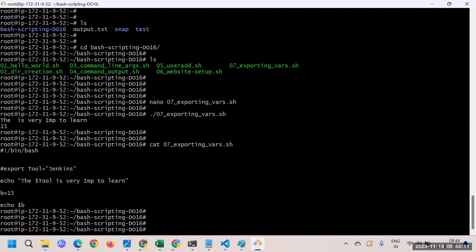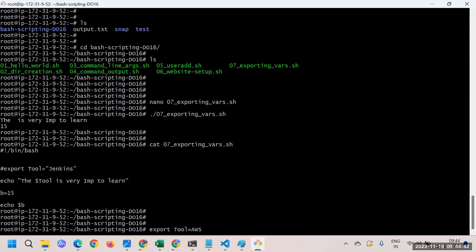Now I'll say export tool is equal to, apart from Jenkins, any other tool, maybe AWS. So AWS is very important to learn. I'm just trying to create a sentence.